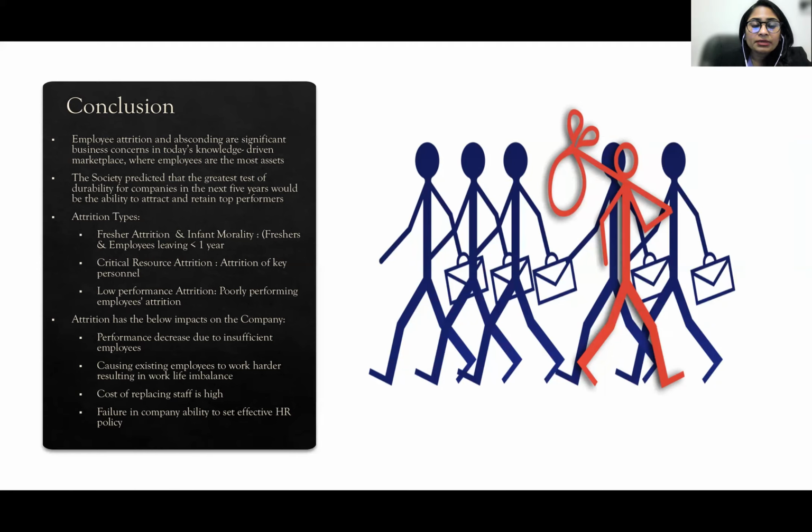Attrition also has the below impacts on the company: performance decrease due to insufficient employees or important employees leaving the organization, causing existing employees to work harder, resulting in work-life imbalance. The cost of replacing staff is high, which also indicates a failure in the company's ability to set effective HR policy.